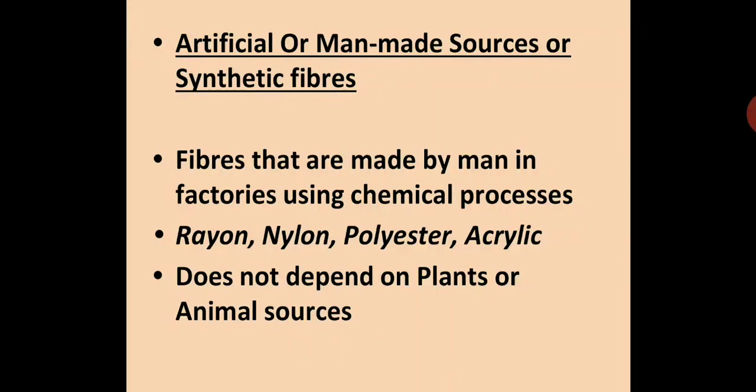They do not depend on plant or animal sources, so it is purely chemical. And with the use of chemicals, by manipulating some factors, we can get different types of fibers like rayon, nylon, polyester, acrylic by using different chemicals as well. So these are synthetic fibers.